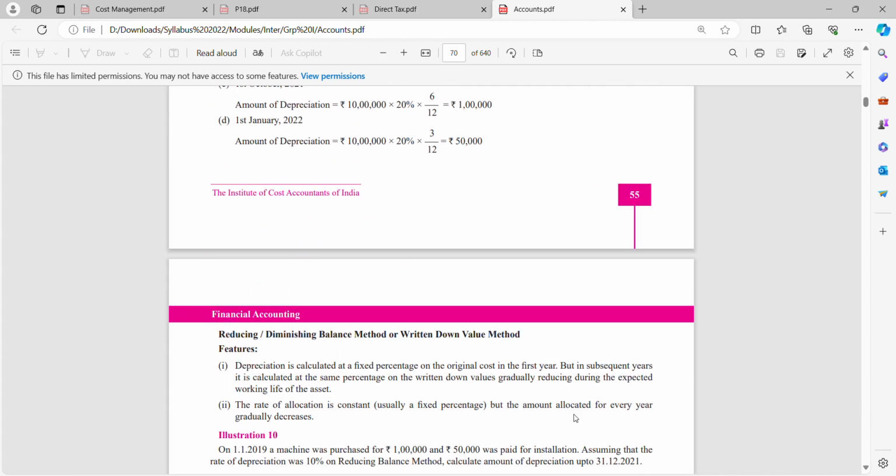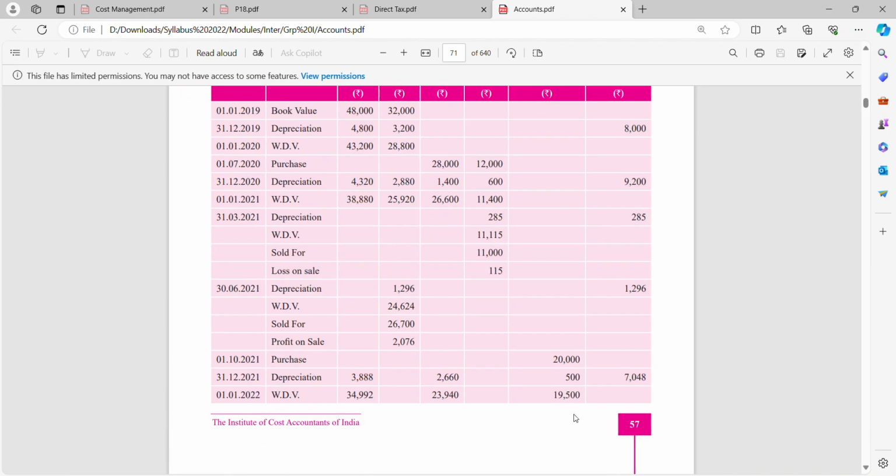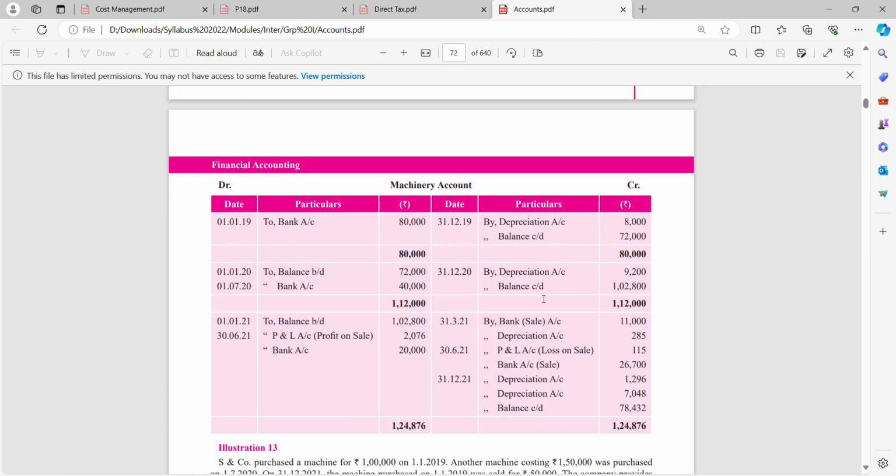Whatever you are purchasing, machinery account to cash or bank account. Cash is going out, machine is coming in. So machinery to cash or bank. Depreciation is an expense: depreciation account debit, by machinery. So under machinery, it will be by depreciation. That way you can complete this account also.